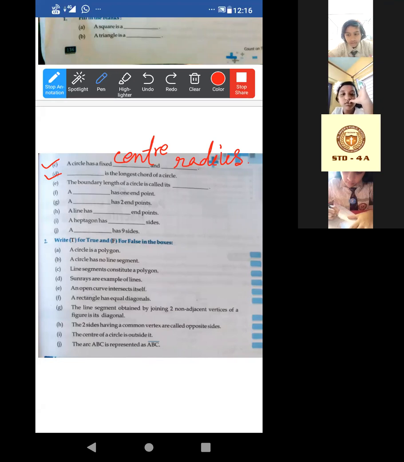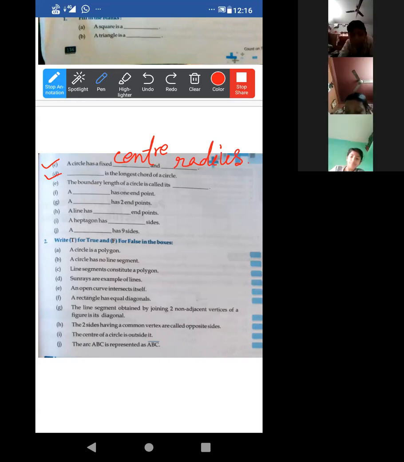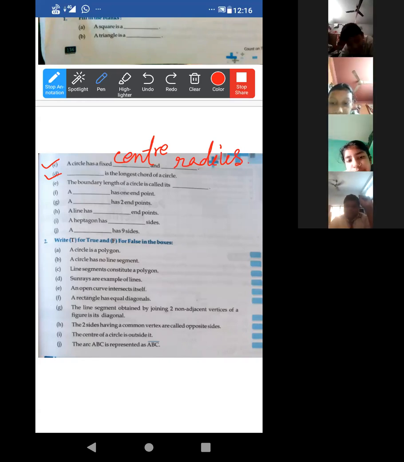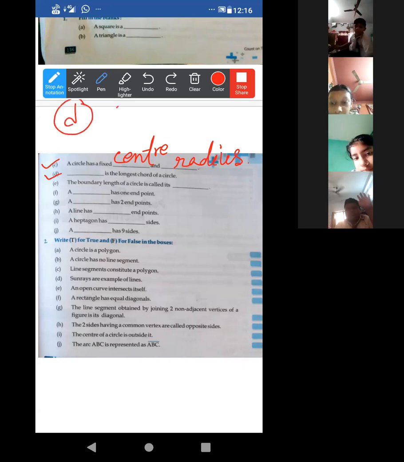Moshim, say. Nodas, say. Which one is the longest chord? Good, very good. Diameter. Number D answer is diameter.